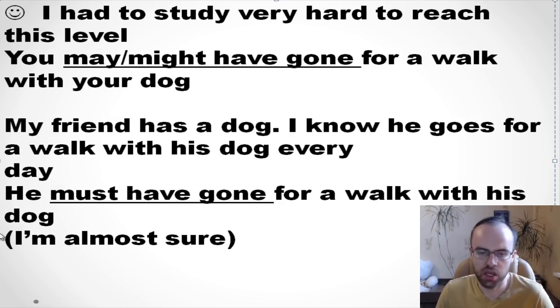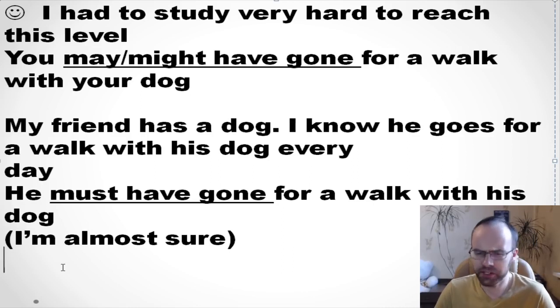So it's another meaning. And you know, my friend, it doesn't matter he, she, it. So we use have after modal verbs. So must have gone, may have gone, might have gone. It doesn't matter what we have here. It has another meaning. So I'm almost sure that he must have gone for a walk with his dog. Okay, my friend. So, okay, I'll try to make up one more sentence.